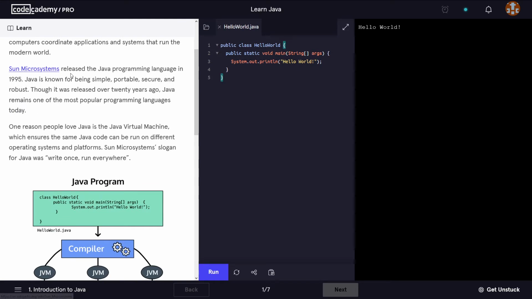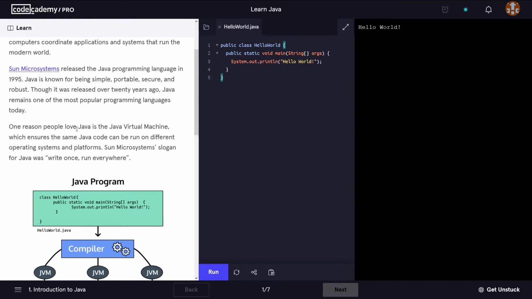Sun Microsystems released the Java programming language in 1995. Java is known for being simple, portable, secure, and robust. Though it was released over 20 years ago, Java remains one of the most popular programming languages today.